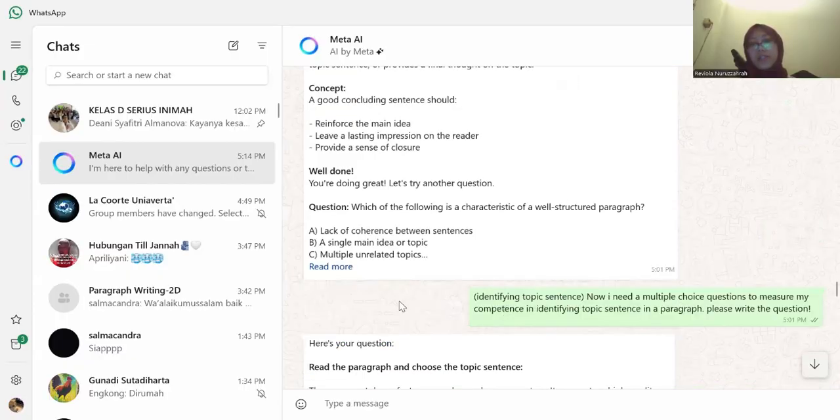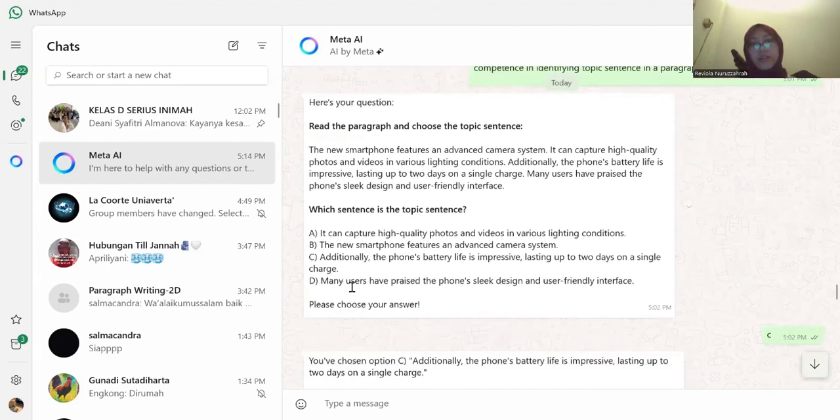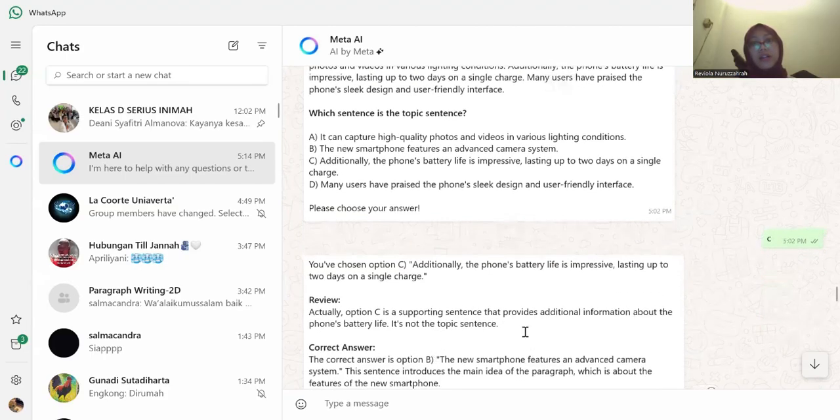The next prompt is about identifying topic sentence. The prompt is now: I need multiple choice questions to measure my competence in identifying topic sentence in a paragraph. Please write the question. And the Meta AI gave me a question. So this is a paragraph, and we have to choose the right topic sentence. I chose C, which is the wrong answer because the correct answer is B.